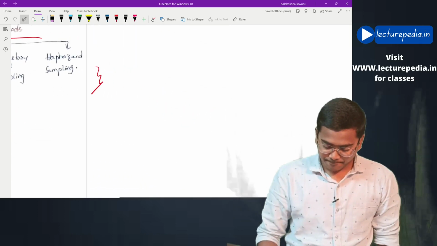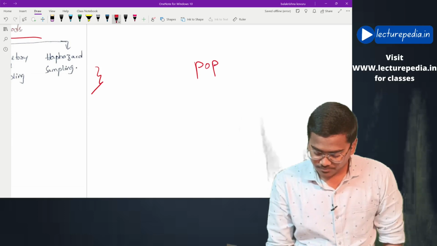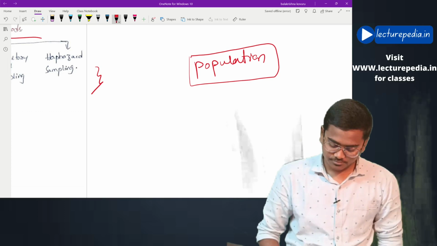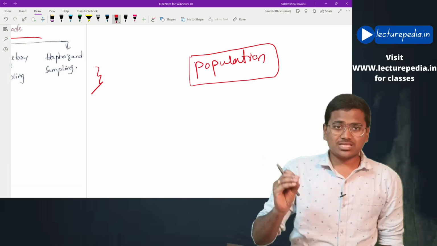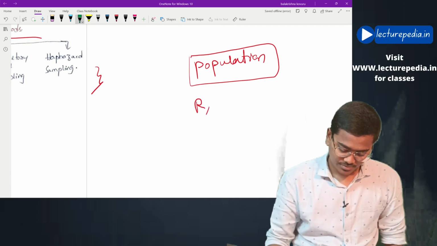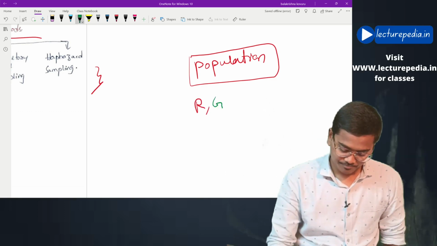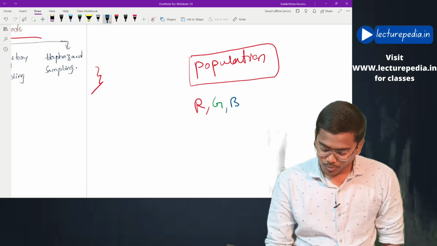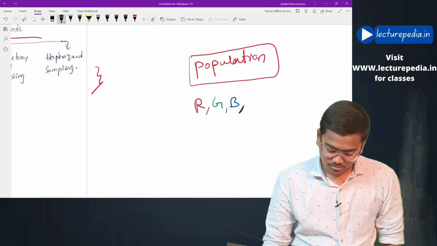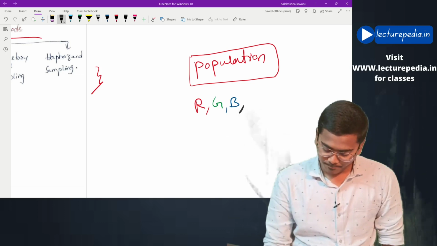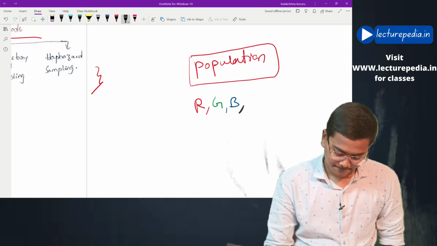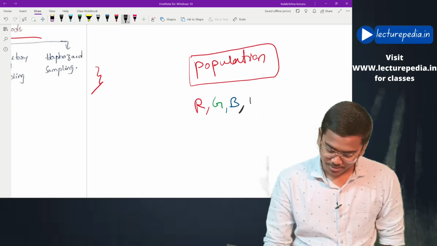Let's say the population consists of apples. Now the colors of the apples are red apple, green apple, blue apple and white apple.